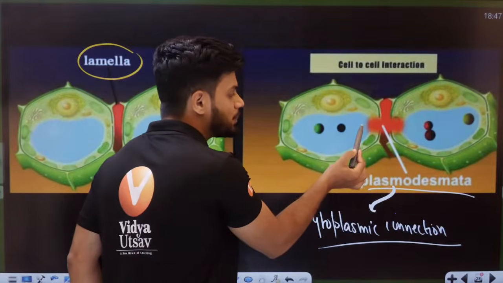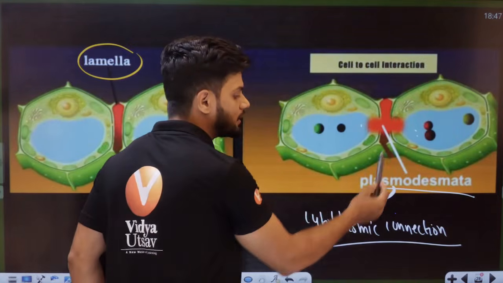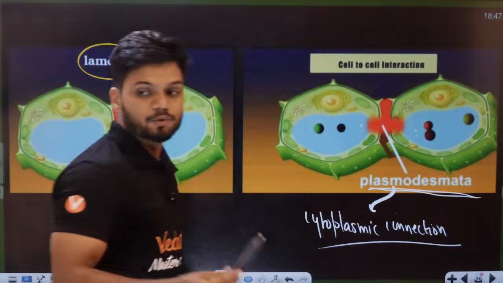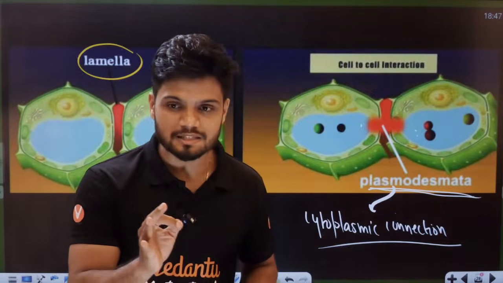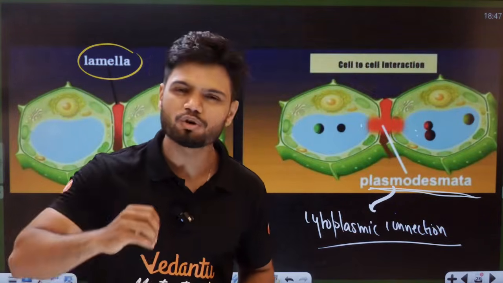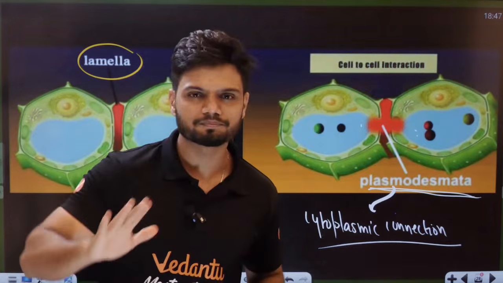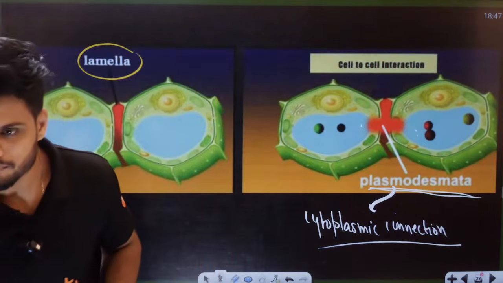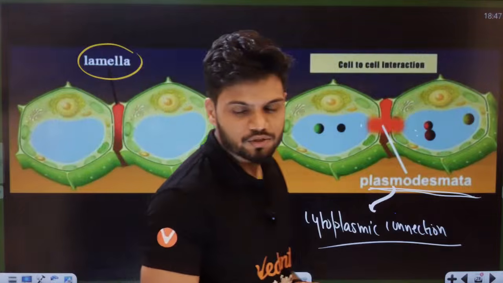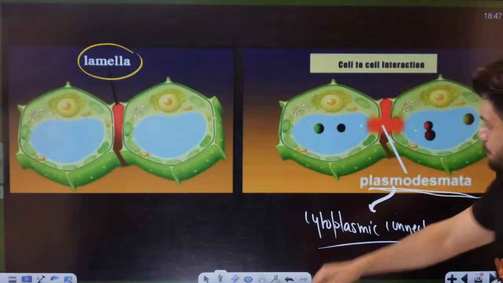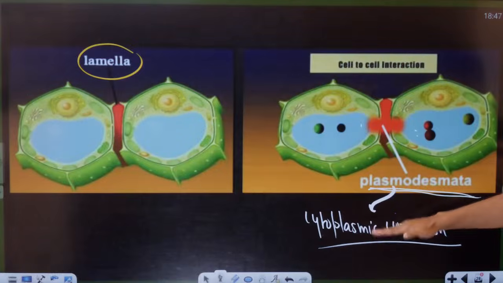The cytoplasm of this and the cytoplasm of this are connected. They are called plasmodesmata. Remember, plasmodesmata are present a lot in your young dividing cells. That is your plasmodesmata. So, plasmodesmata, cytoplasmic connection, same thing.